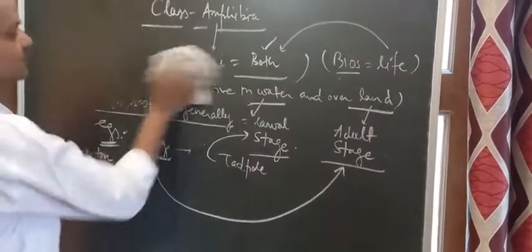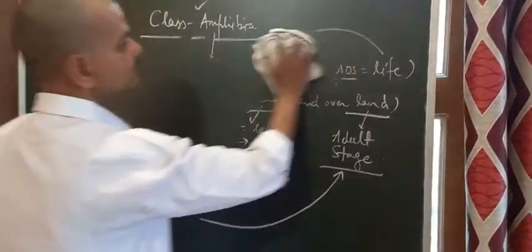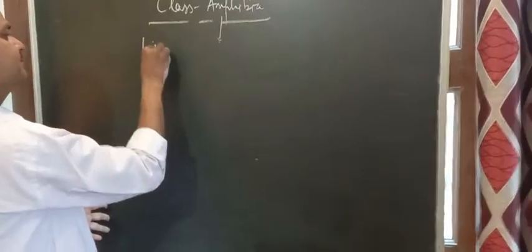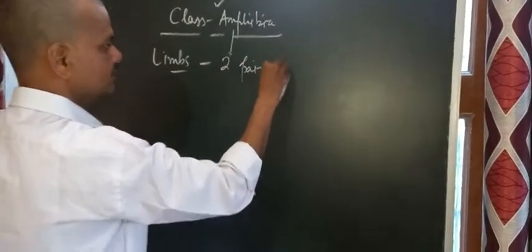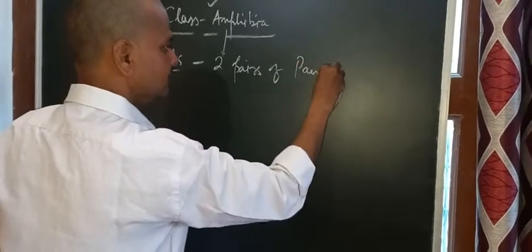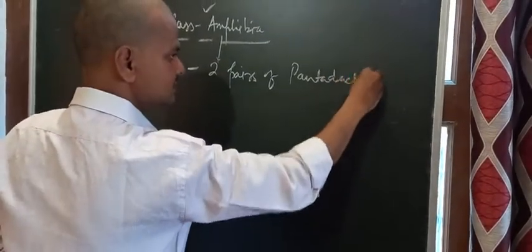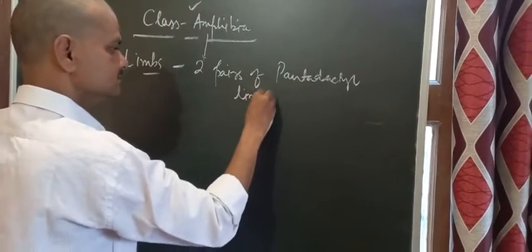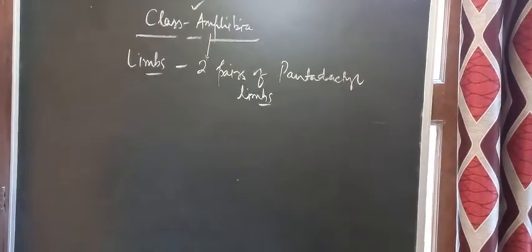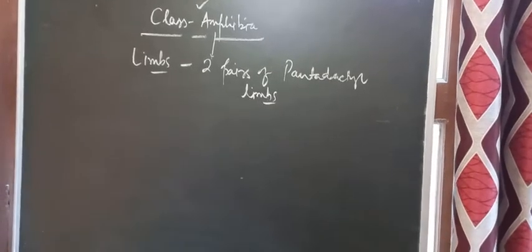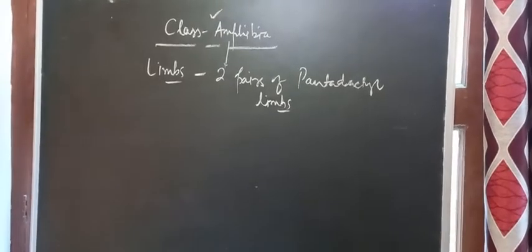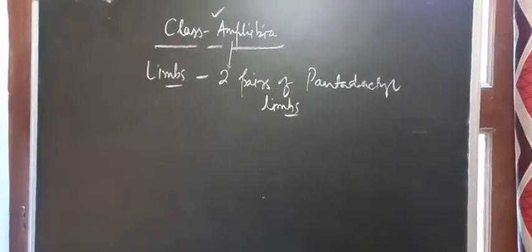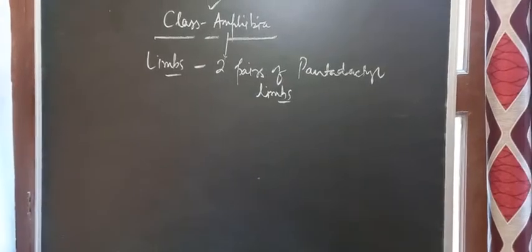So this feature is for limbs. In amphibians, there are 2 pairs of pentadactyl limbs. One pair is called the forelimb, and the next pair is called the hind limb. And in these limbs, the nails and the claws are absent.